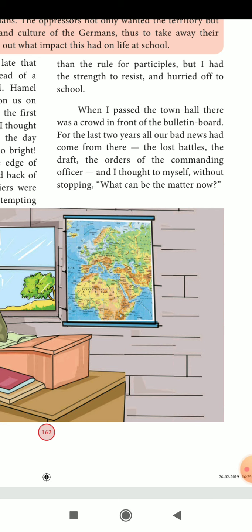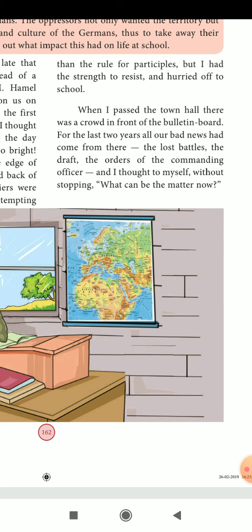After that what happened? When I passed the town hall, there was a crowd in front of the bulletin board. What is a bulletin board? Notice board. All the news updates would be put up on the bulletin board. So while he was going past the town hall, what happened?